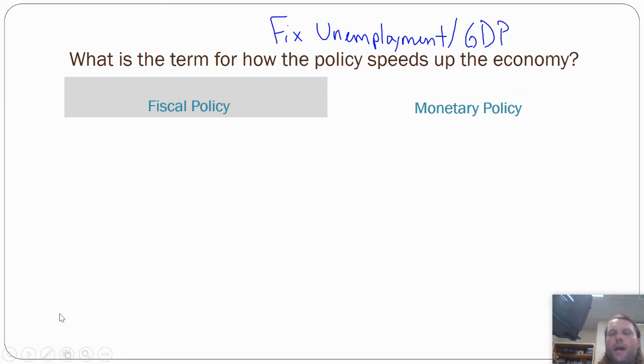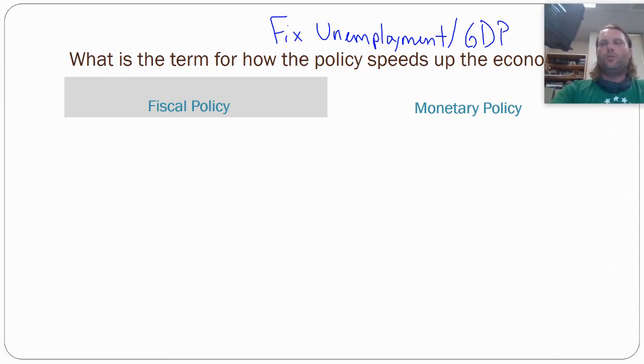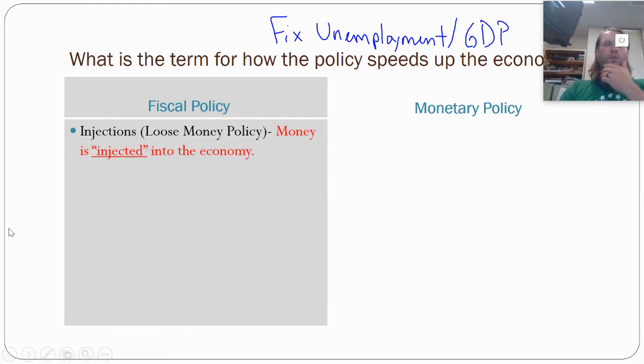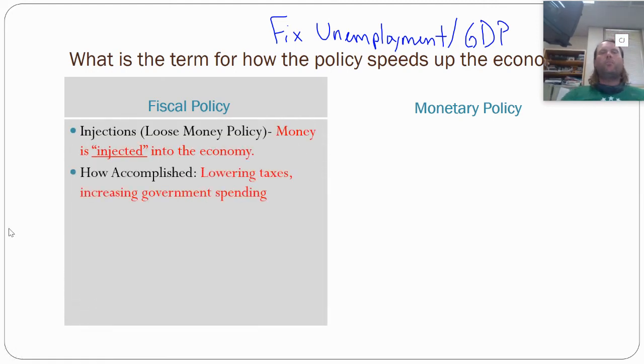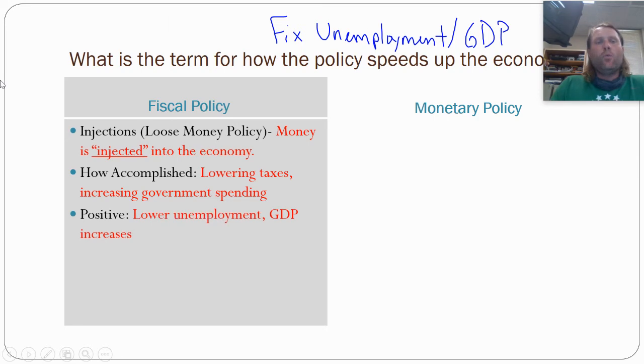Okay, let's flip the situation. Now we have unemployment or GDP that is struggling. We want to fix that. So how can we do that? Well, we're going to put money into the economy. We're going to inject money in. So we're going to put money in people's pockets. Well, how can they do that? They're going to flip what they're allowed to do. They're going to lower taxes or they're going to increase government spending. They're going to spend money on other things.